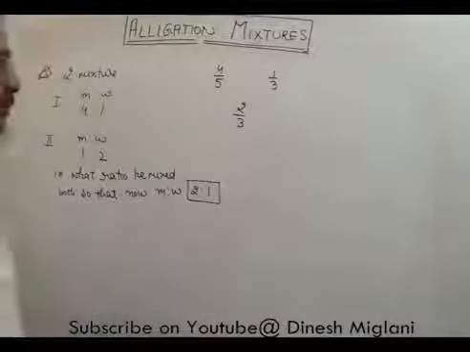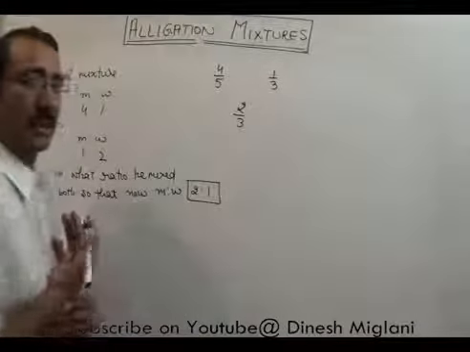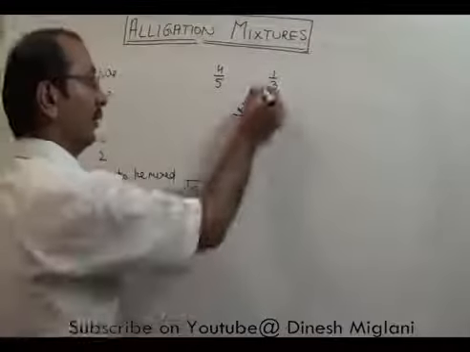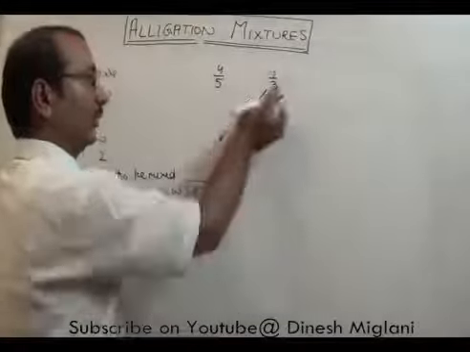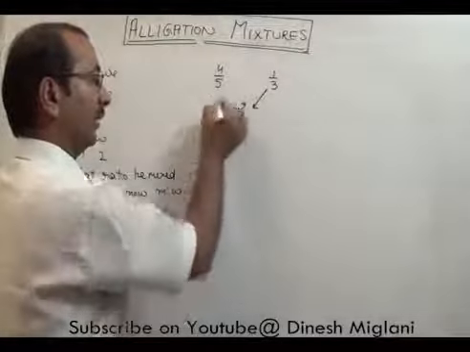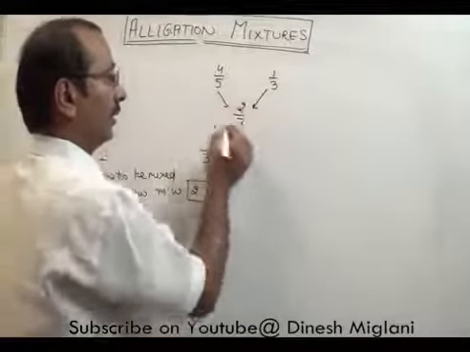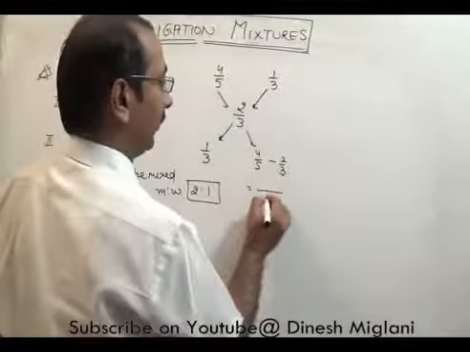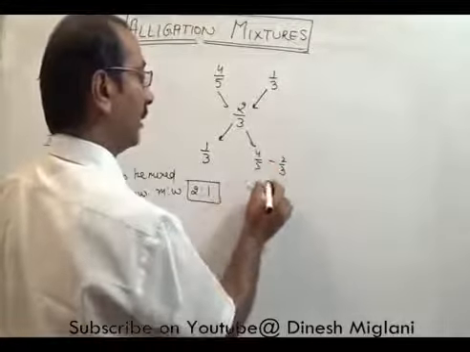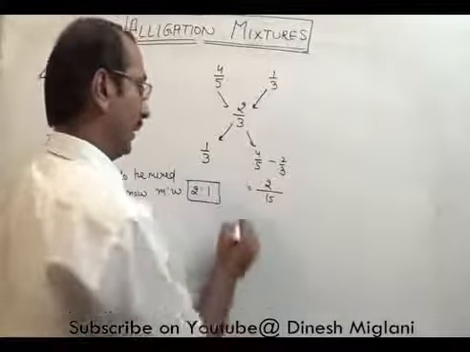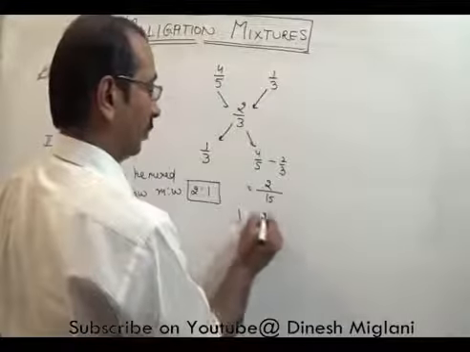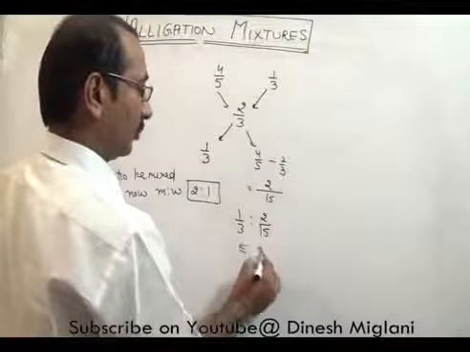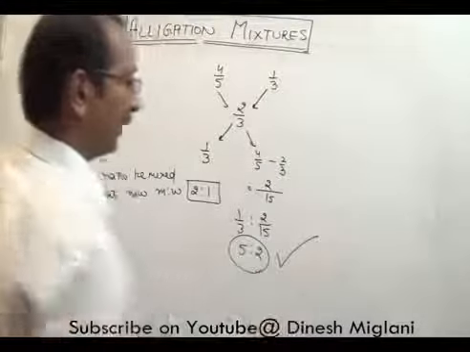Now I will apply alligation. By looking at this statement I can say this is greater than this and smaller than this. So I have to subtract 2/3 minus 1/3, I will get 1/3, and here if I subtract, it would be 4/5 minus 2/3, LCM will be 15, so 12 minus 10, 2/15. So I can say 1/3 ratio 2/15, LCM is 15, so the ratio is 5:2. This is the ratio of mixing.